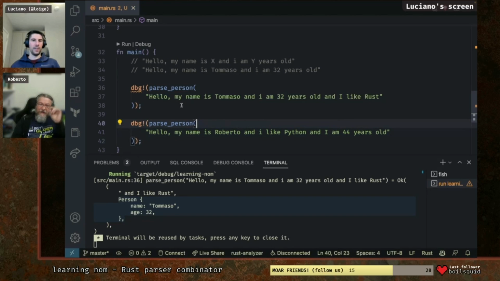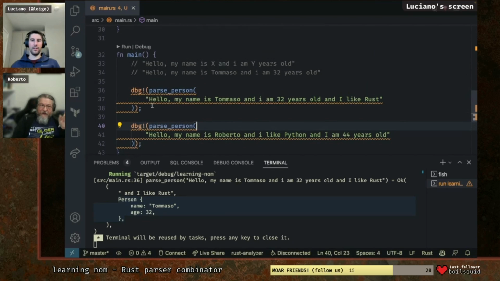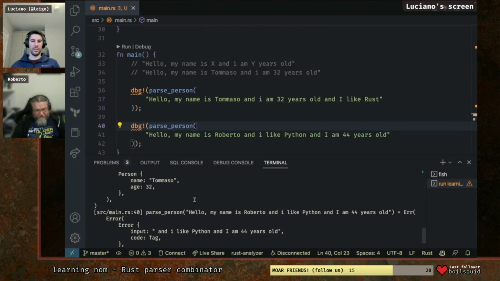Yeah. Can you parse also this? Can you write a parser that can parse both of them? Also add language in the person. Yes, now this one is going to explode. Let's see. Oh, I hope so.